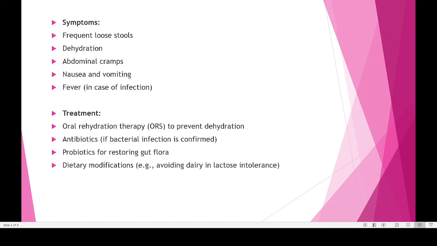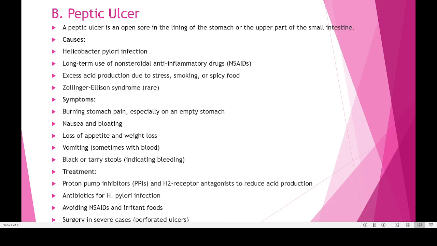Then we go to another type of disease known as a peptic ulcer. I will show you how a peptic ulcer normally appears. See here, this is what is happening. You can see that this is the peptic ulcer.